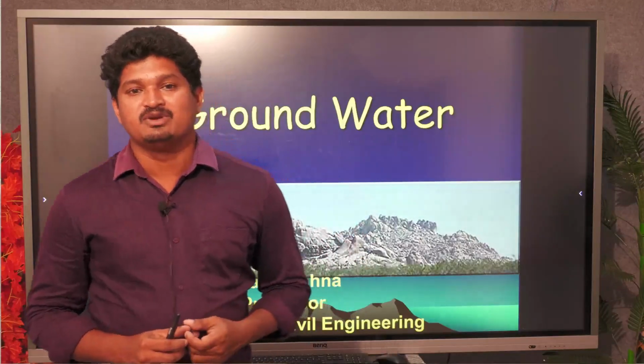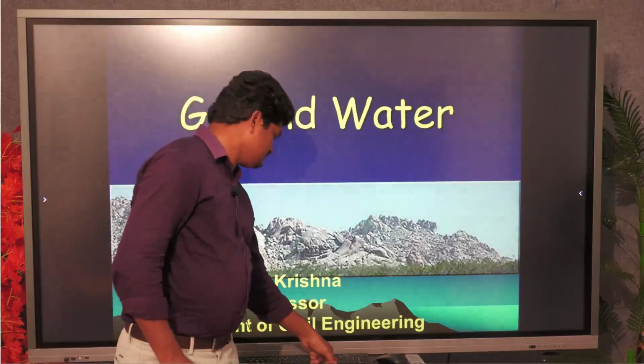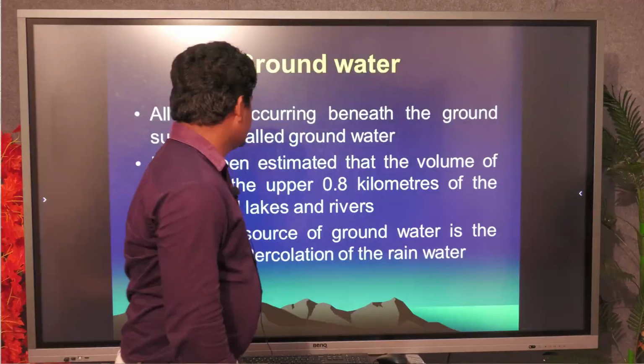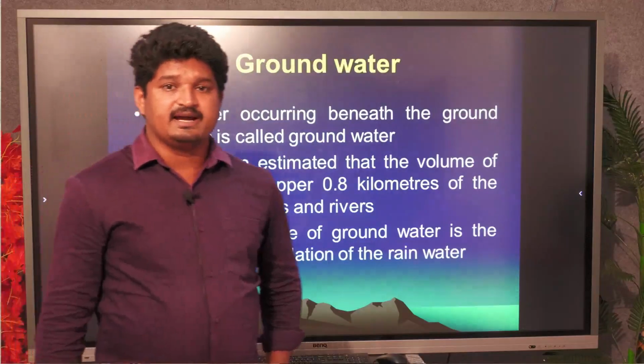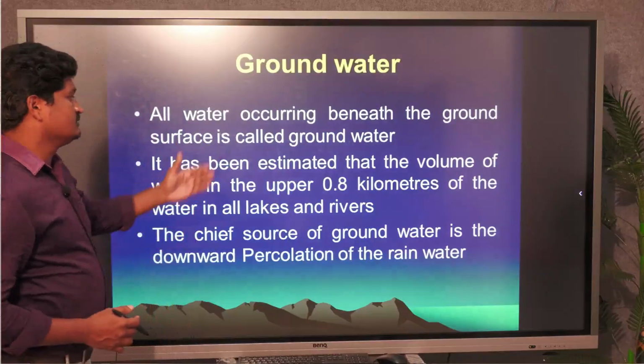That is the availability of water we call groundwater. Whichever water occurs in the subsurface, we call it groundwater.